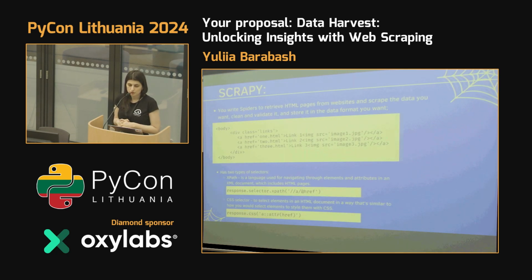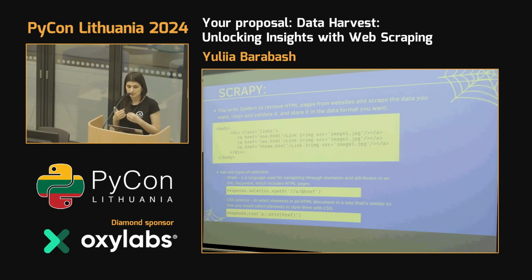Another advantage is that you can retrieve HTML code. We will also focus on this, but basically Scrapy focuses on retrieving your HTML code, and when you retrieve your HTML code, you need to find a way to go through it and extract your data.